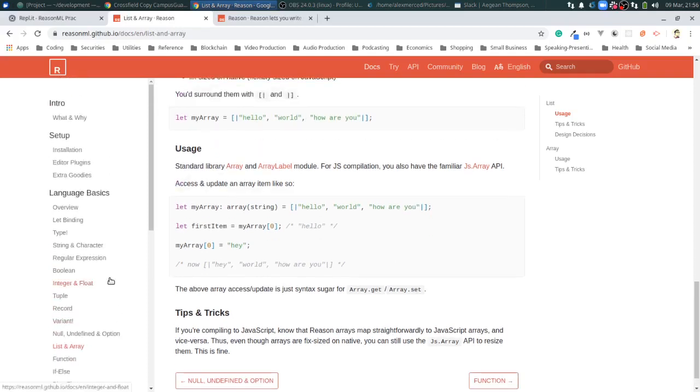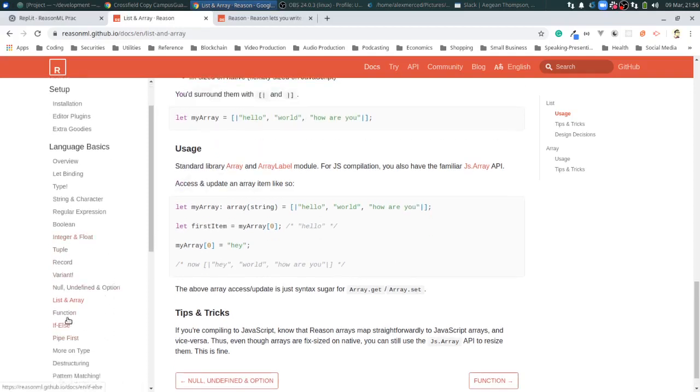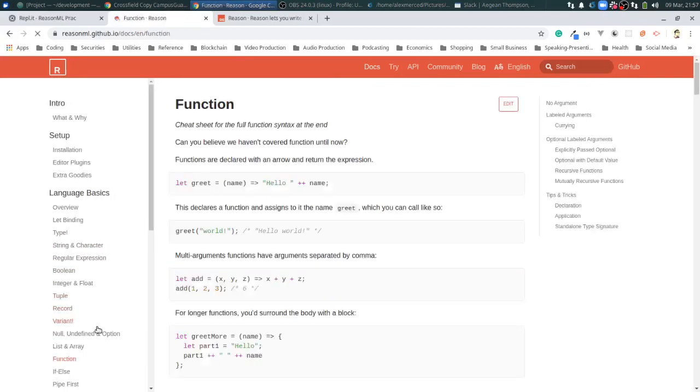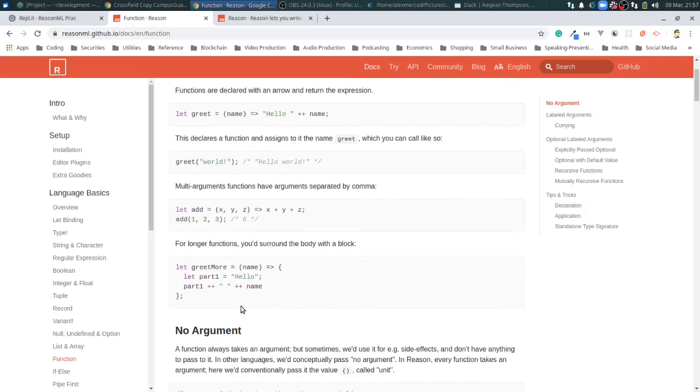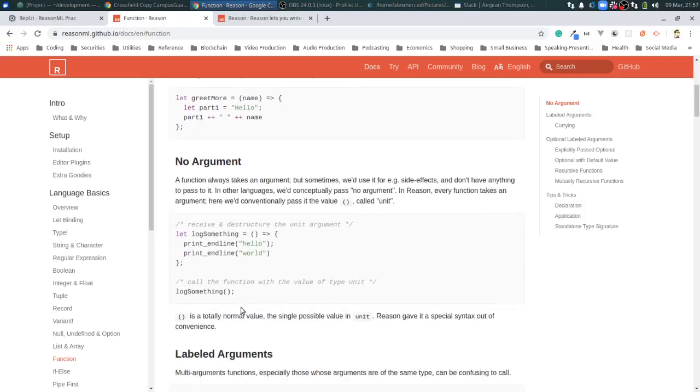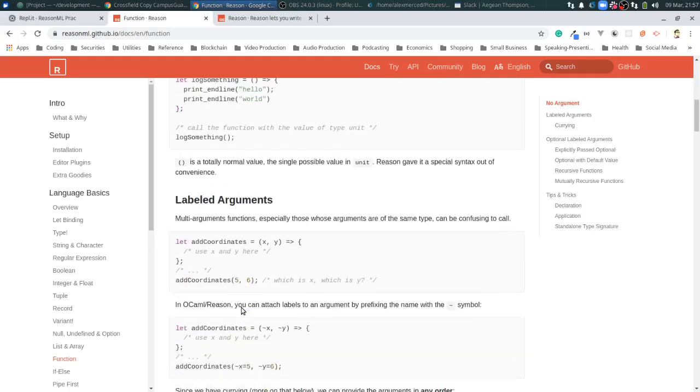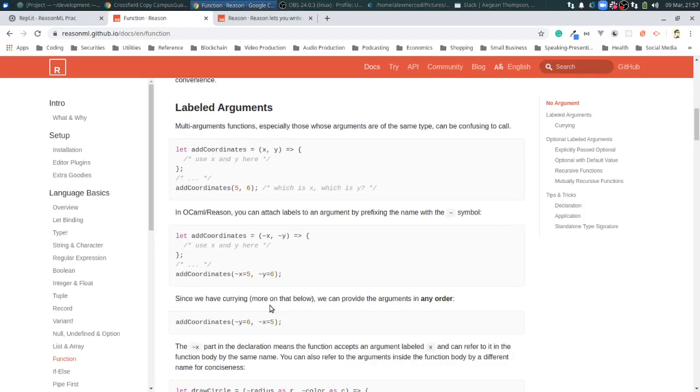Okay, I've got a few minutes left, so let's take a look at functions. Functions look exactly the same as we know them from JavaScript. There are our arrow functions. So if you're familiar with JavaScript, this is pretty much what you've always known. Let's see if there's anything special that I'm seeing.